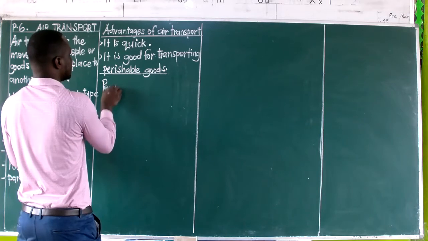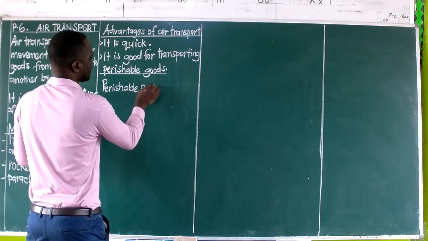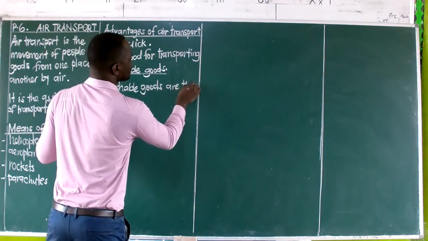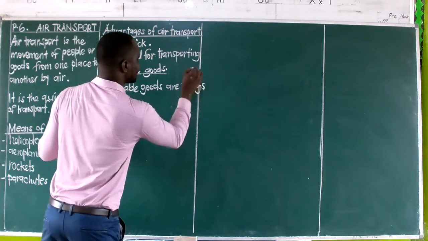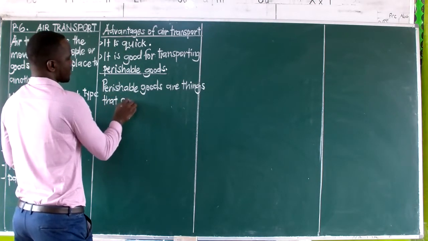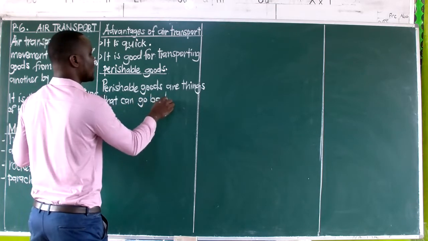We can have our sentence here saying perishable goods are goods, or we can say are the things that can go bad. A lot of words we can use.